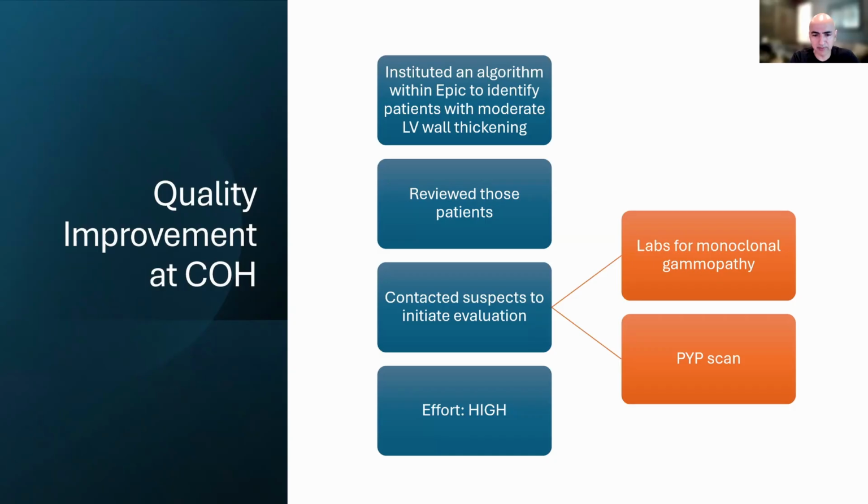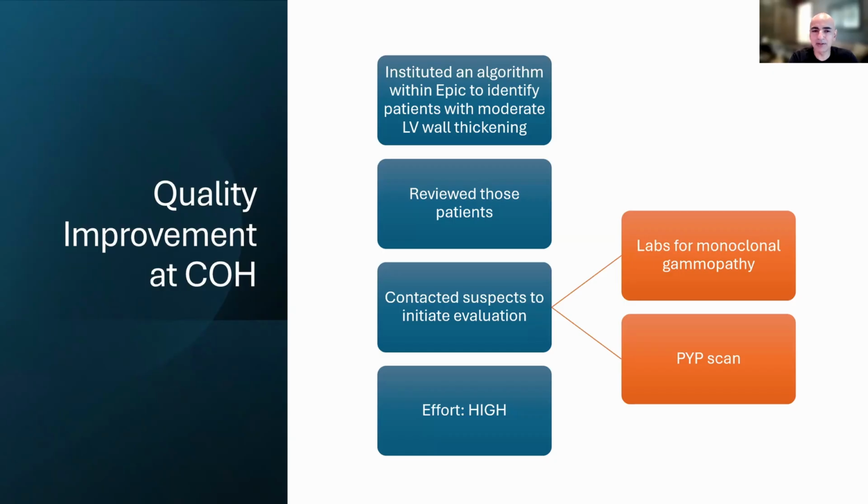We're going to program the EMR to give us a list of every patient that's been scanned that has a wall thickness of 1.4 centimeters or greater, because that's considered moderately thickened. So we're going to avoid maybe mild thickness, but we wanted moderate or severe thickness to be picked up. This generated a list of hundreds of patients, and then I had to personally go through hundreds of these echocardiograms to determine whether I agreed that there was indeed moderate LV wall thickening or not.